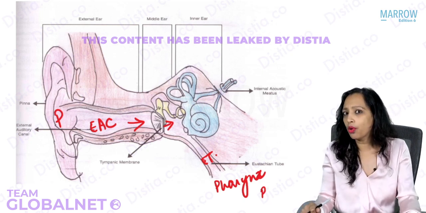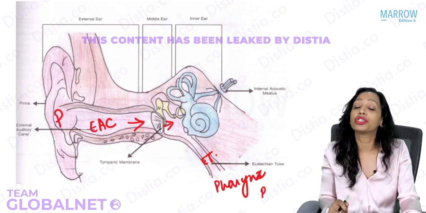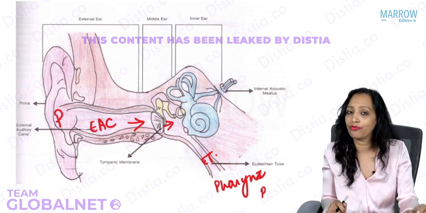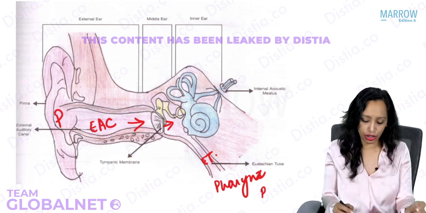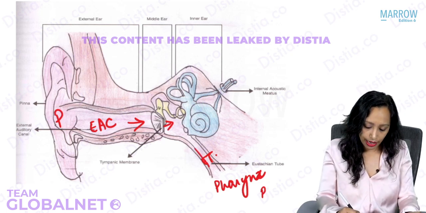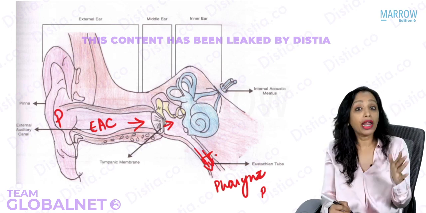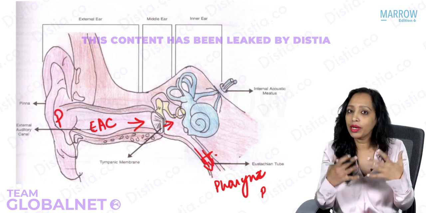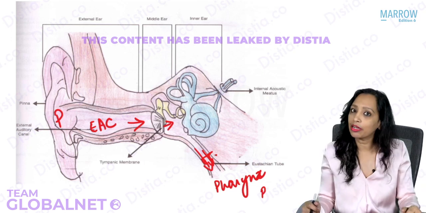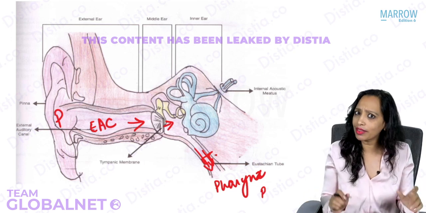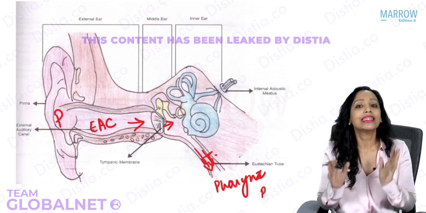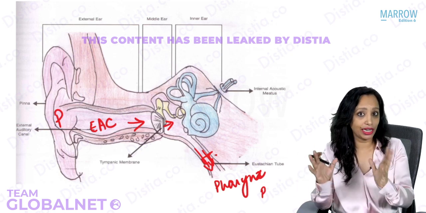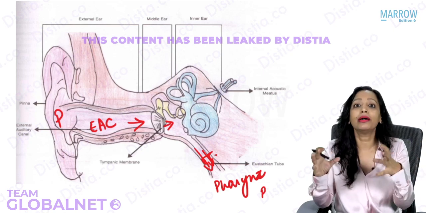And also what we know is that the eustachian tube is not only responsible for ventilation, it is also responsible for drainage of secretions from the middle ear. So again, what will happen if drainage will not occur? Yes, fluid will collect in the middle ear, and that will again lead to decrease of hearing. And this collection of fluid in the middle ear is what we call serous otitis media, collection of serous fluid in the middle ear.